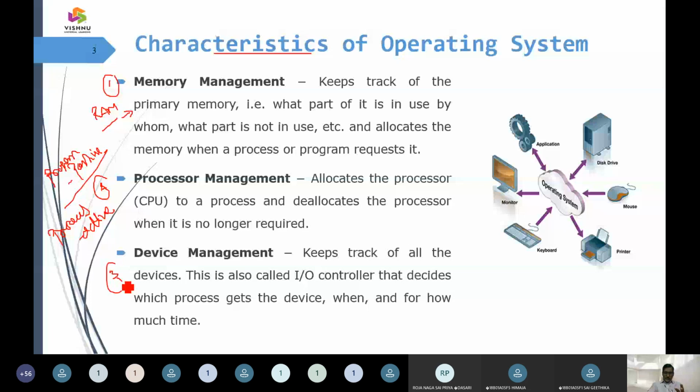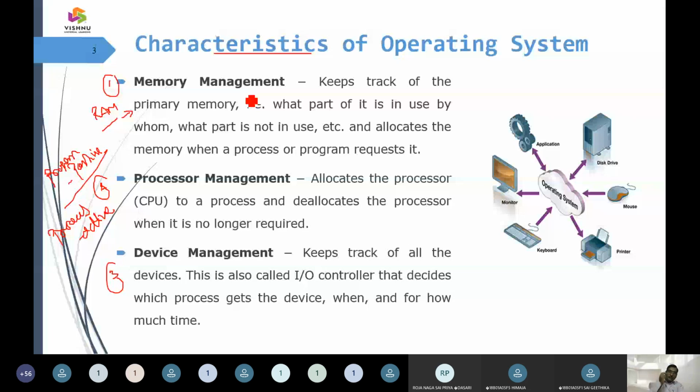These devices cannot be directly connected to the central processing unit. They have to be brought to a port, and there they have to be activated by their drivers. Once the driver is done, only then do they have compatibility with the CPU. All of that is taken care of by the operating system.